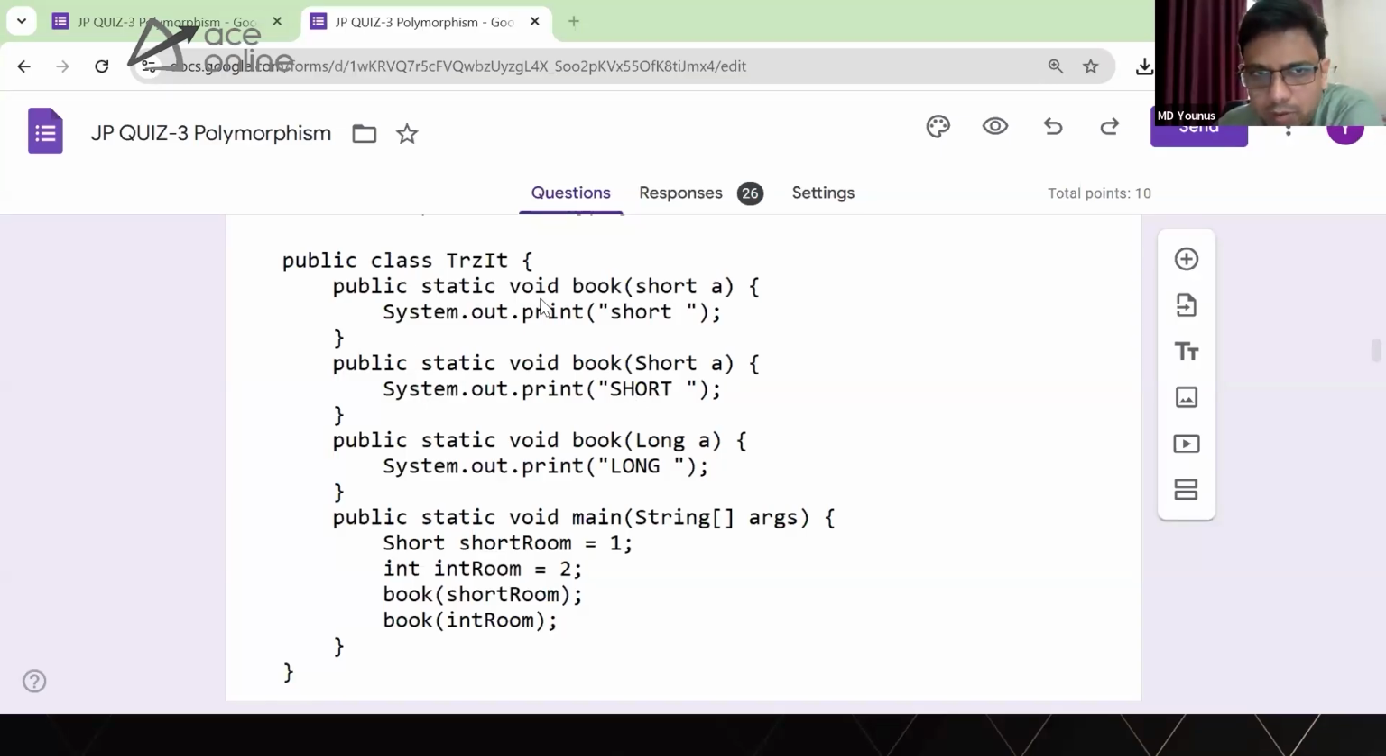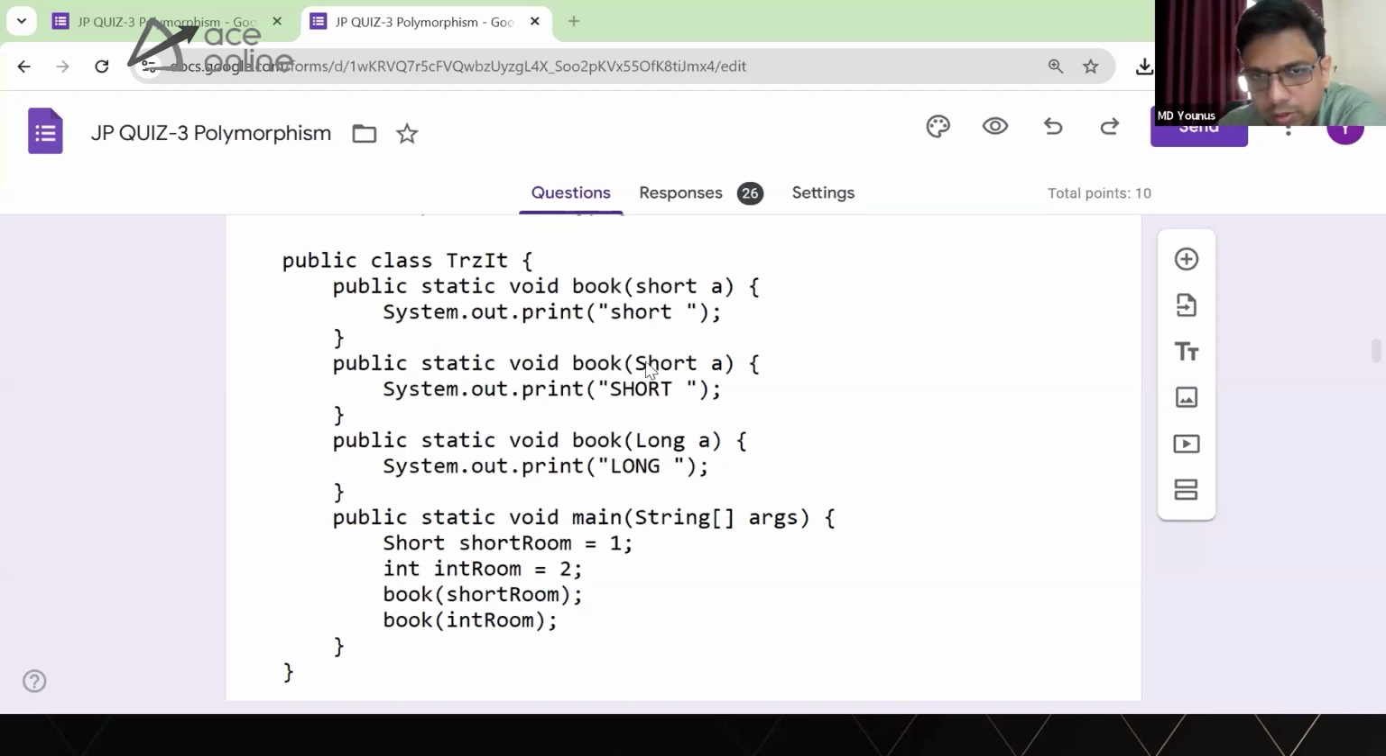There's a class and we have a static method called book, which prints short. It takes an argument of type short and prints short. The second method is also taking an argument short. But what is the difference between the first method and the second method's argument? Sangeeta says the second is a wrapper class. Okay, first is a primitive, thank you, and the second is a wrapper type, as we can see from the capital S here.